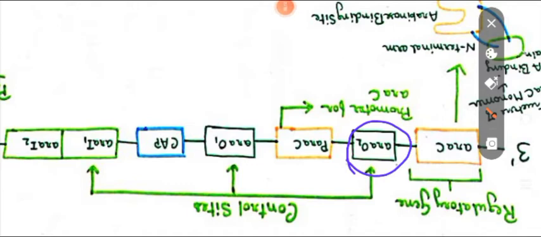There is ARA-O2. ARA-O2 is not a promoter, but after ARA-O2 there is the promoter region for ARA-C. It is written here, promoter for ARA-C.